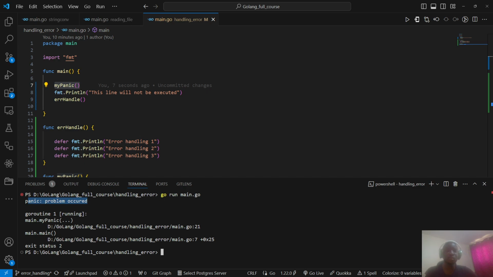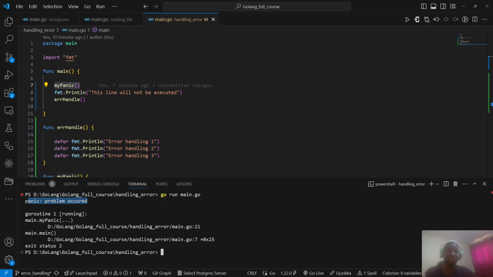And this is why Golang is the best language for networking, because in a networking system, no one should know when the system is down, because the system should manage itself. It should be handling errors and understanding where the problem is. When there's an error, it stops and then it continues again. So the recover keyword is a built-in function that regains control of a panicking goroutine. Recover is only useful inside a deferred function. Note that. So when recover is used outside the defer function, it will return nil.